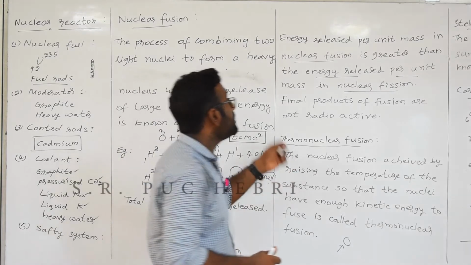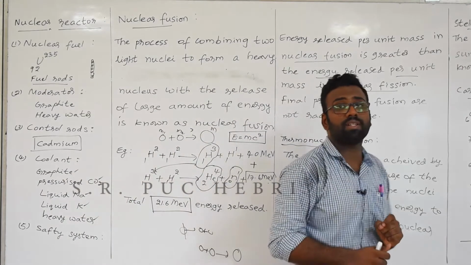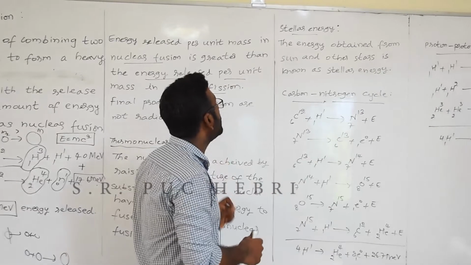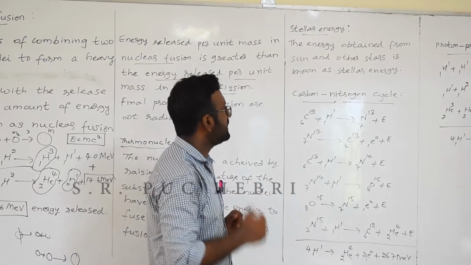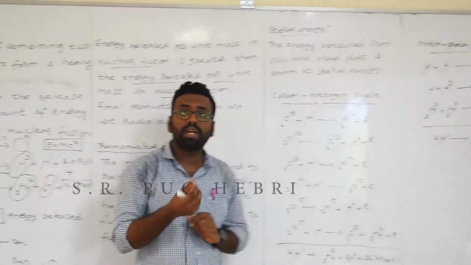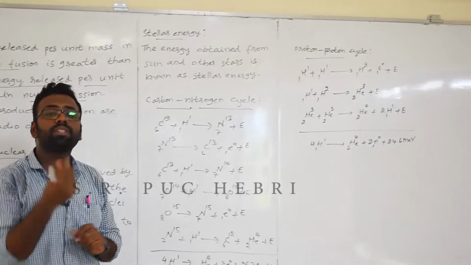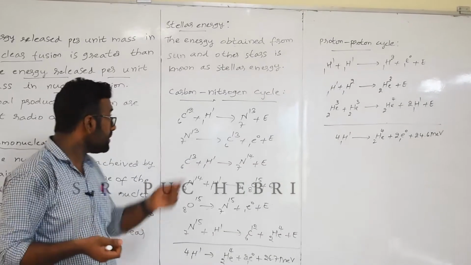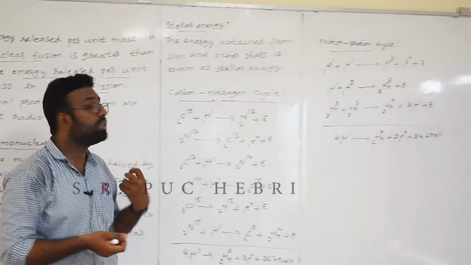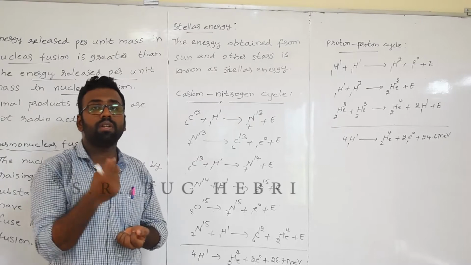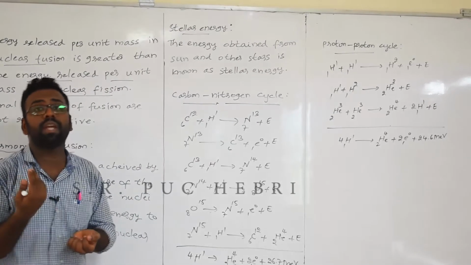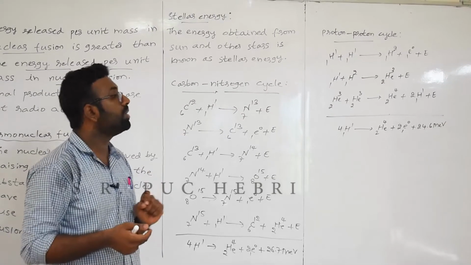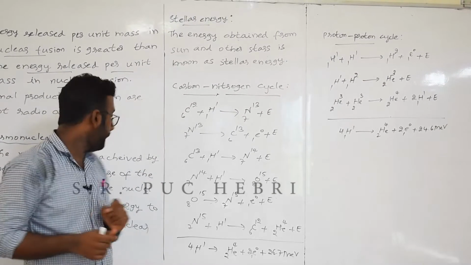Okay. Next one is about stellar energy. So stellar energy is actually the energy obtained from the sun and other stars. So stellar energy is simply the energy we get from stars and the sun. Now, how is the energy actually produced in the stars? There are two types of cycle reactions that take place. One is the carbon-nitrogen cycle, another one is the proton-proton cycle.